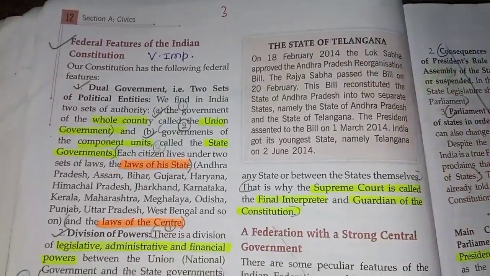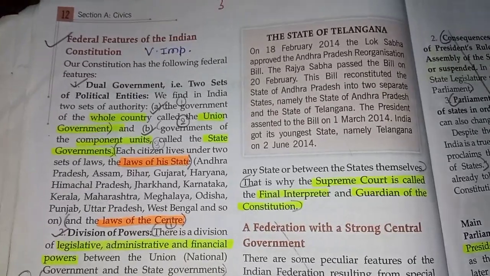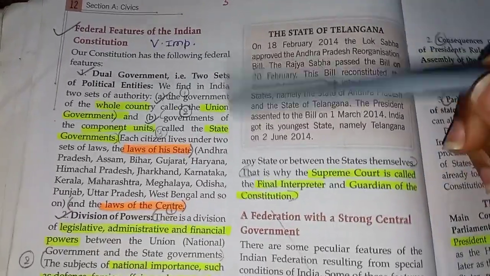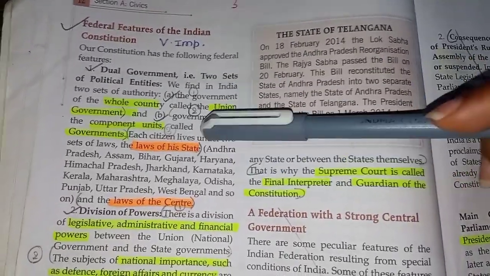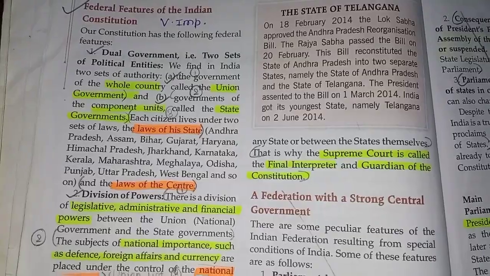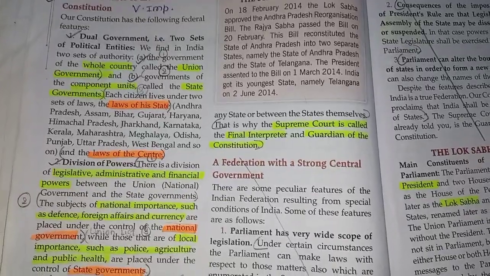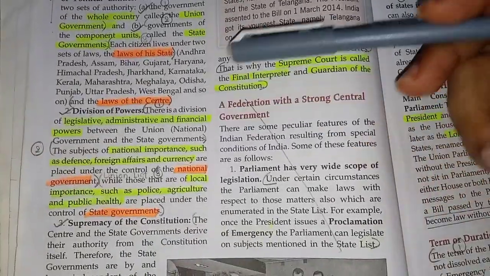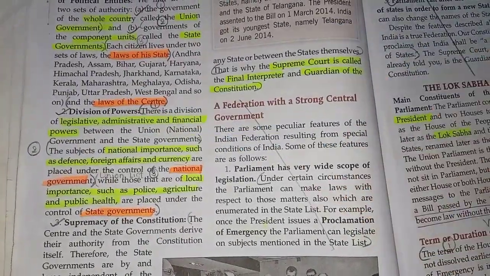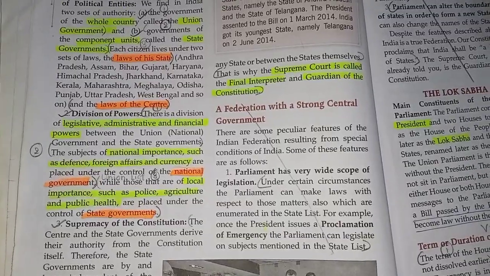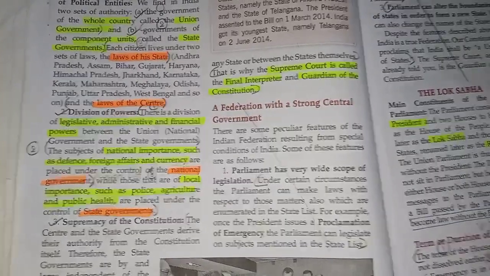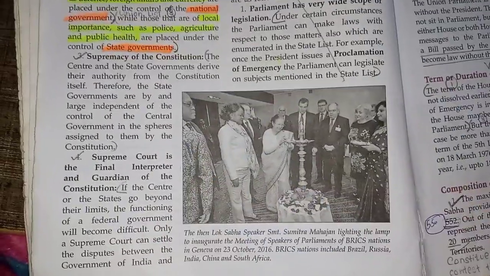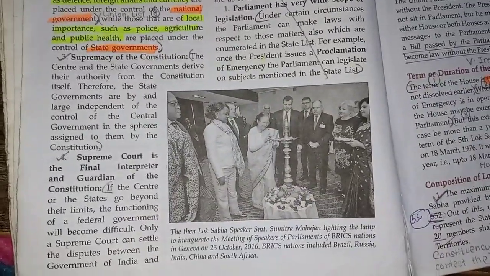So federal features of the Indian Constitution can be asked, and if it is a 3 marker you'll have to write the headings: dual government, and then state it. You know that dual government is union government and state government, so you'll have to write that. Then we have division of powers. You will write how the powers are divided: legislative, administrative, financial powers. Then supremacy of the constitution, and then the Supreme Court, which is the final interpreter and guardian of the constitution.